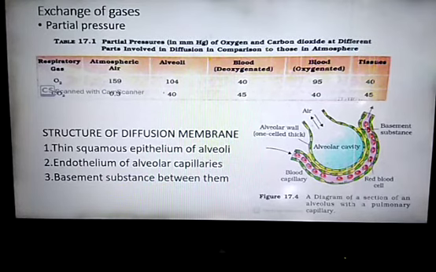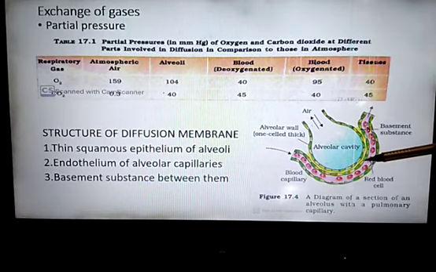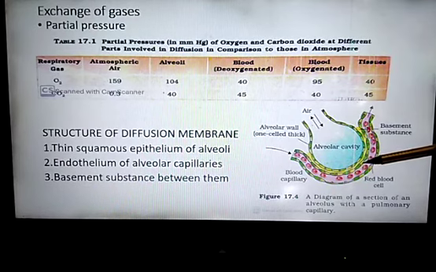This diffusion membrane has three layers, that is thin squamous epithelium of alveoli. This is alveoli. Thin squamous epithelium of alveoli. Then alveolar endothelium, that is endothelium of alveolar capillaries. Then basement membrane in between the thin squamous epithelium of alveoli and endothelium of alveolar capillaries. What is present? Basement substance.